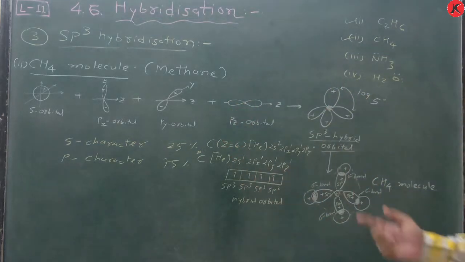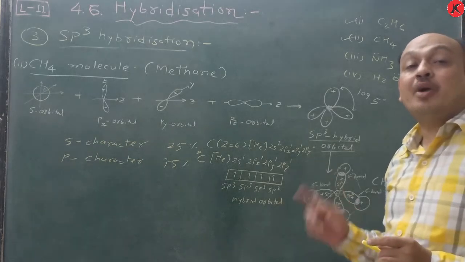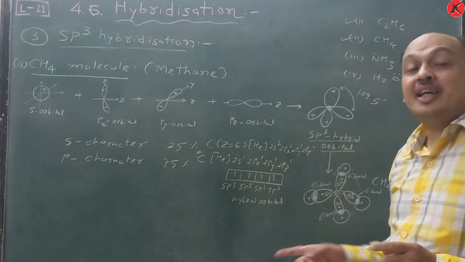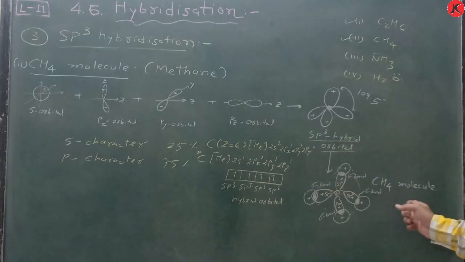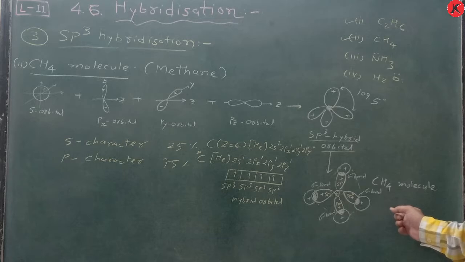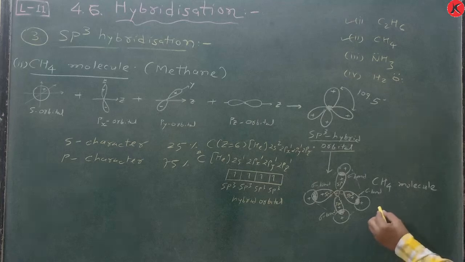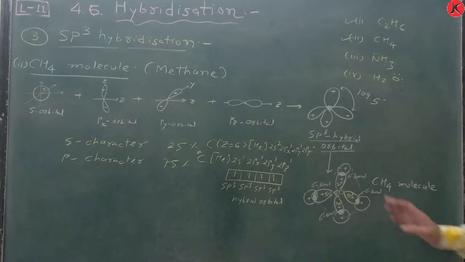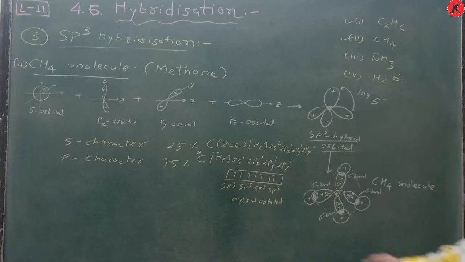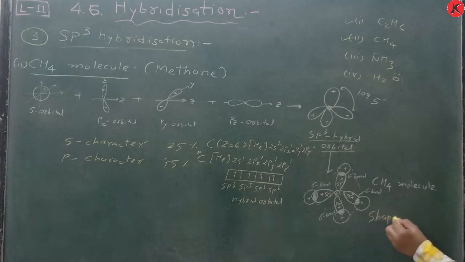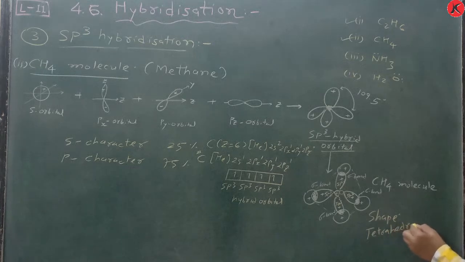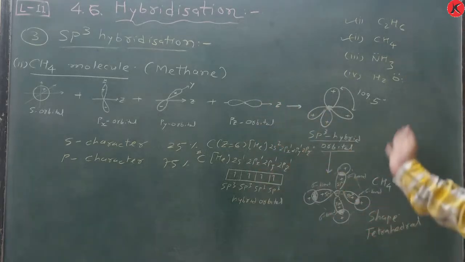According to this, you know that repulsion is minimum in bonding pairs. Which principle, which theory? VSEPR theory, and that's why the bond angle is 109.5 degrees. And that's why the shape of the methane molecule is tetrahedral. So this is all about the methane molecule and hybridization. The shape is tetrahedral, so write it completely here. This is very, very important.